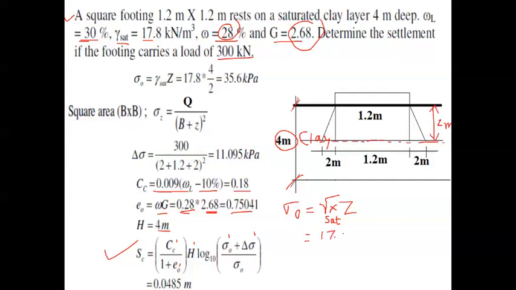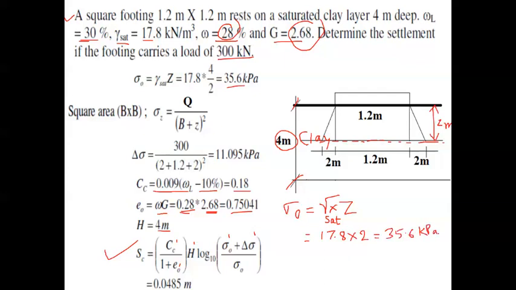17.8 into 2 meter. So the answer will be around 35.6 kPa. So this is nothing but the initial overburden pressure or surcharge pressure. So it's nothing but 35.6 kPa, kilonewton per meter square.